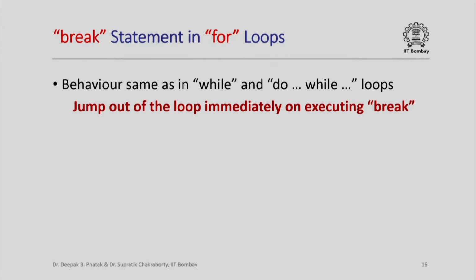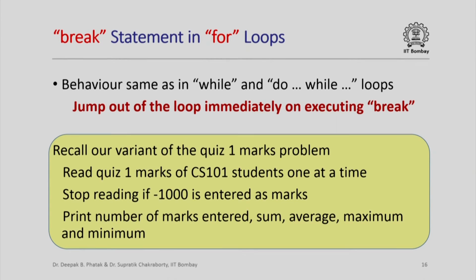Now, recall our variant of the quiz 1 marks problem that we had once again seen earlier. In this variant, we said that we are not going to specify how many students there are in CS 101 to begin with, but we will continue reading marks of CS 101 students one at a time, and if at any point we see minus 1000 as the marks, then we know that we must stop reading now, and we can then print out the number of marks entered, the sum, average, maximum and minimum.